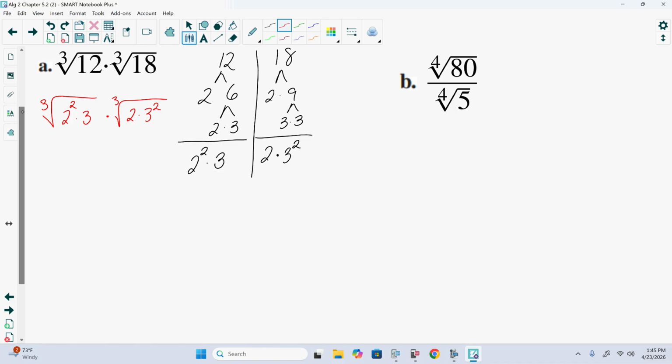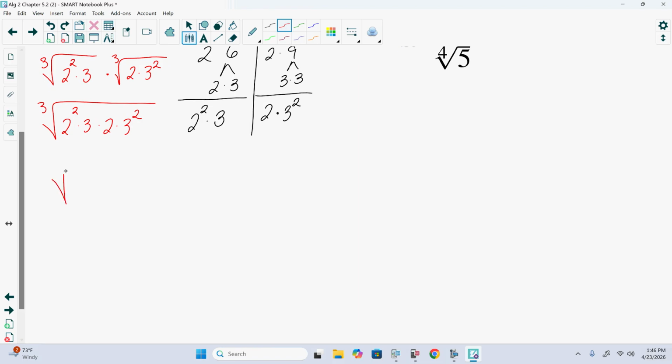The product property says that if I have two radicals with the same index being multiplied together, we can multiply what's inside. So that's telling me that I actually have the cubed root of 2 squared times 3 times 2 times 3 squared. We can multiply what's inside of them together. 2 squared times 2 would be 2 cubed. We now have three 2's. And our 3 times 3 squared would be 3 cubed.